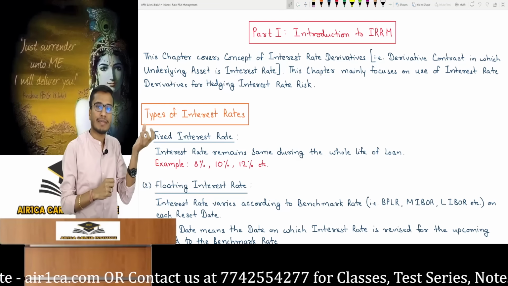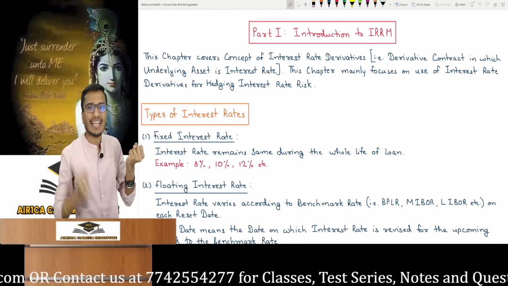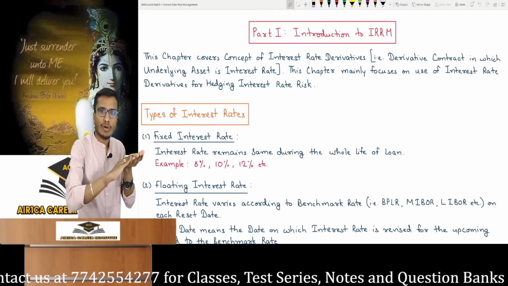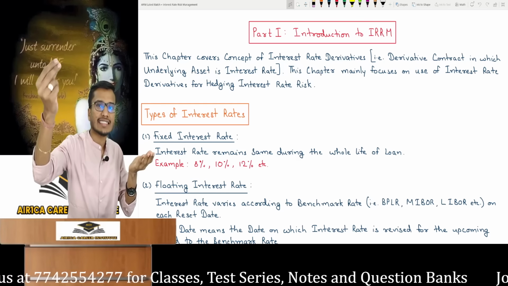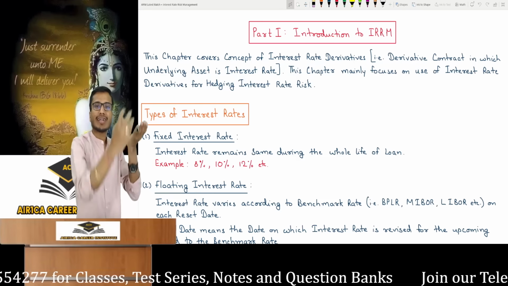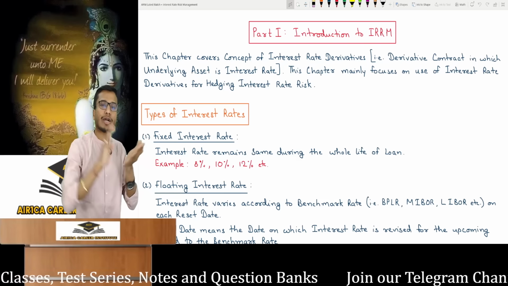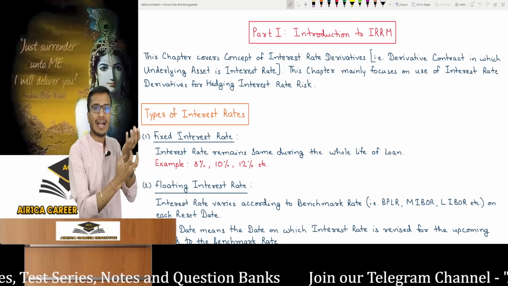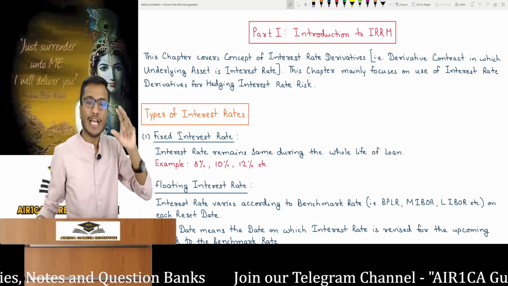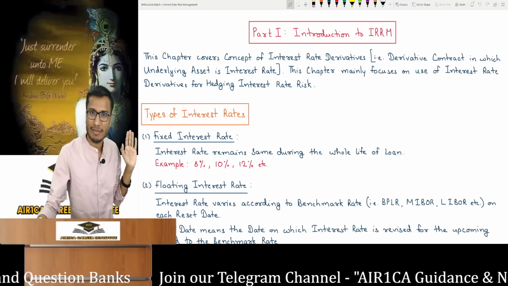In the derivatives chapter, I explained that derivatives can be of many types and they can be classified in different ways. When I enter into a contract with another specific party for a future transaction or to bet on the price of something, that is called a derivative contract. The underlying asset in that contract can be of many varieties. We talk about 4 things according to our syllabus. If the underlying asset in the derivative contract is equity, like an equity share, then it's an equity derivative and we have studied it in detail in the derivatives chapter.